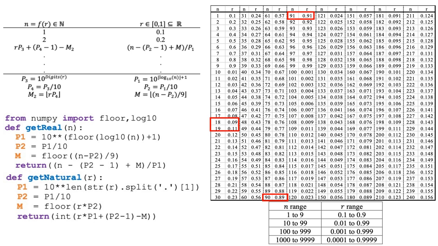The forward operation assigns a real to each natural, and you can see that equation in the middle of the table on the upper left. The equation on the right is the one that's like n minus p2 minus 1 plus m, all over p1. And the one for the inverse operation of finding the natural associated with the real is shown in the equation on the left, starting with r times p3. The equation on the right is for the forward operation, natural to real. And the equation on the left is for the inverse operation, real to natural.